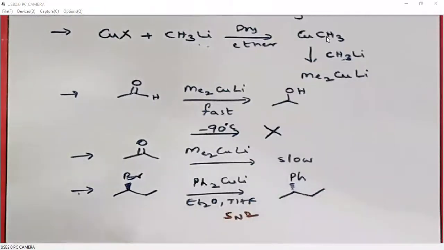So Gilman reagents are used for coupling reactions where a good leaving group is present on a carbon. So when we have a good leaving group on a carbon, then Gilman reagents will undergo an SN2 reaction, so that we will have a coupling between these two carbons.